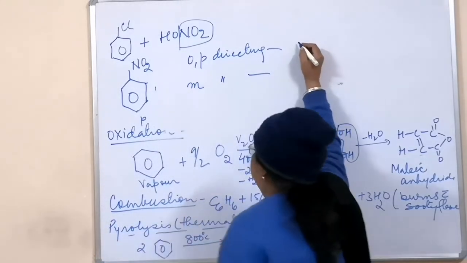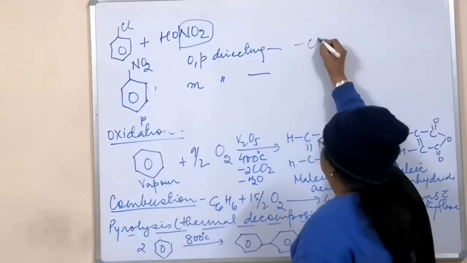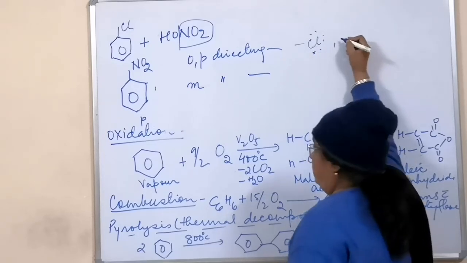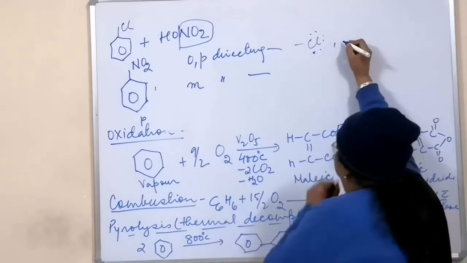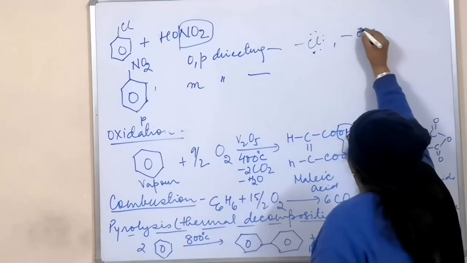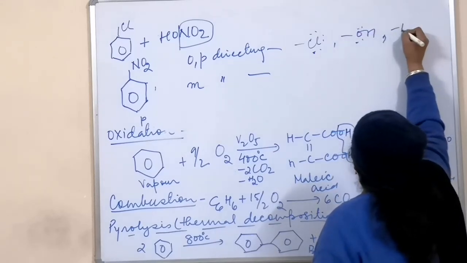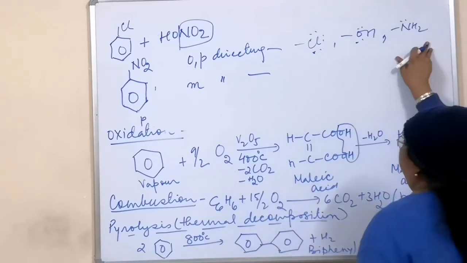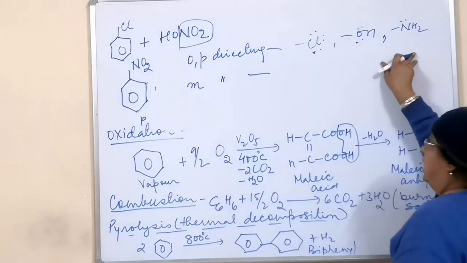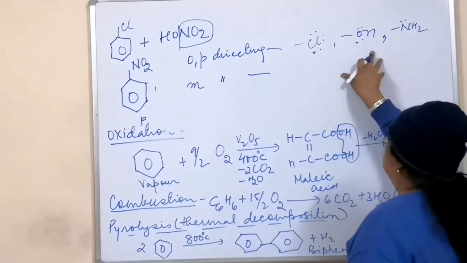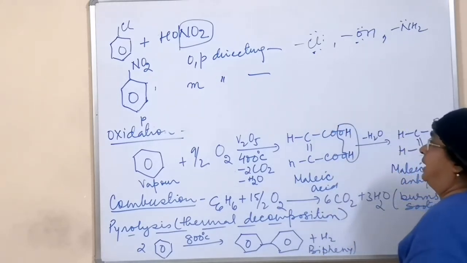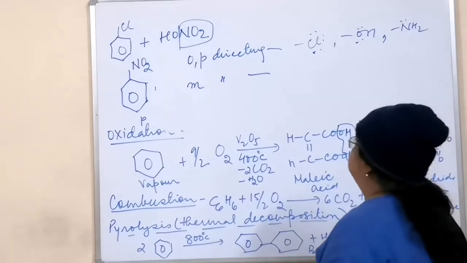Ortho para directing groups are the chloro group, which has lone pairs and is attached with a single bond, the OH group having a lone pair, and the NH2 group having a lone pair. This is the point of identification. If these groups have a lone pair and a single bond attached to the ring, then the incoming group will go at the ortho and para positions.